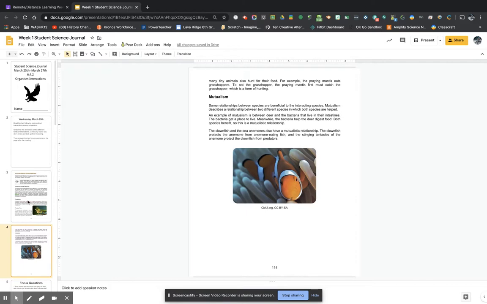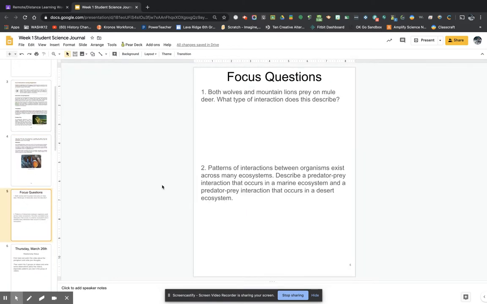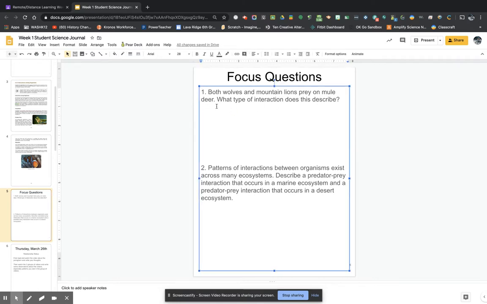When you're done reading, if you scroll down, here are the 2 focus questions that you will answer. Both wolves and mountain lions prey on mule deer. What type of interaction does this describe? If you just click right on it, it should pull up the text box that these questions are in, and you can just start typing your answer. I might say the interaction this describes is, and then go ahead and type which one of those interactions that you read about is described by these wolves and mountain lions preying on mule deer.